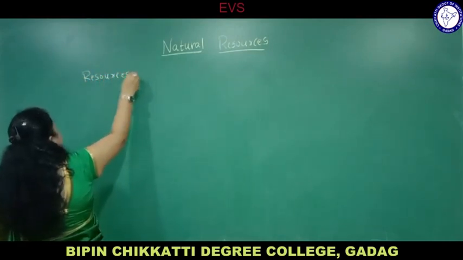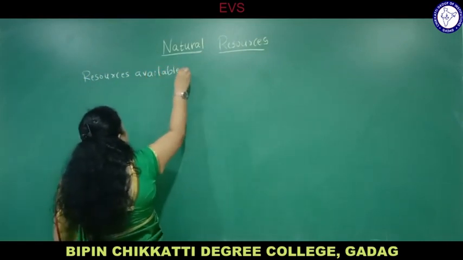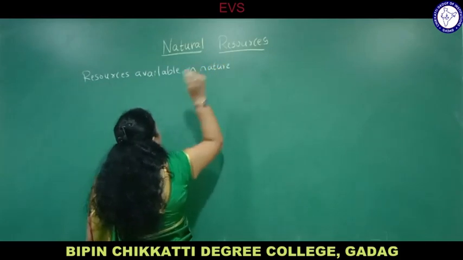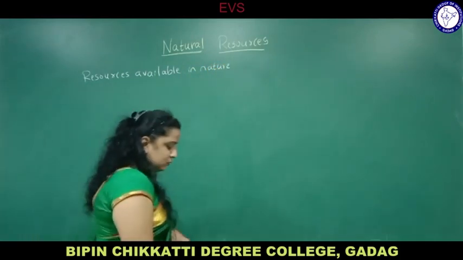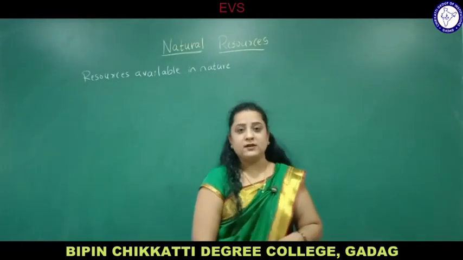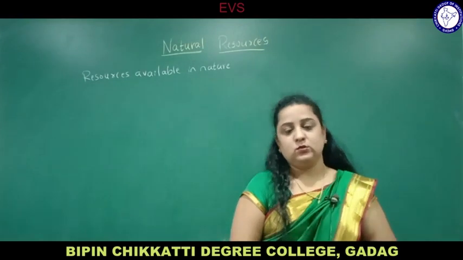Resources available in nature are called natural resources, like air, water, soil, forest, plants, animals.